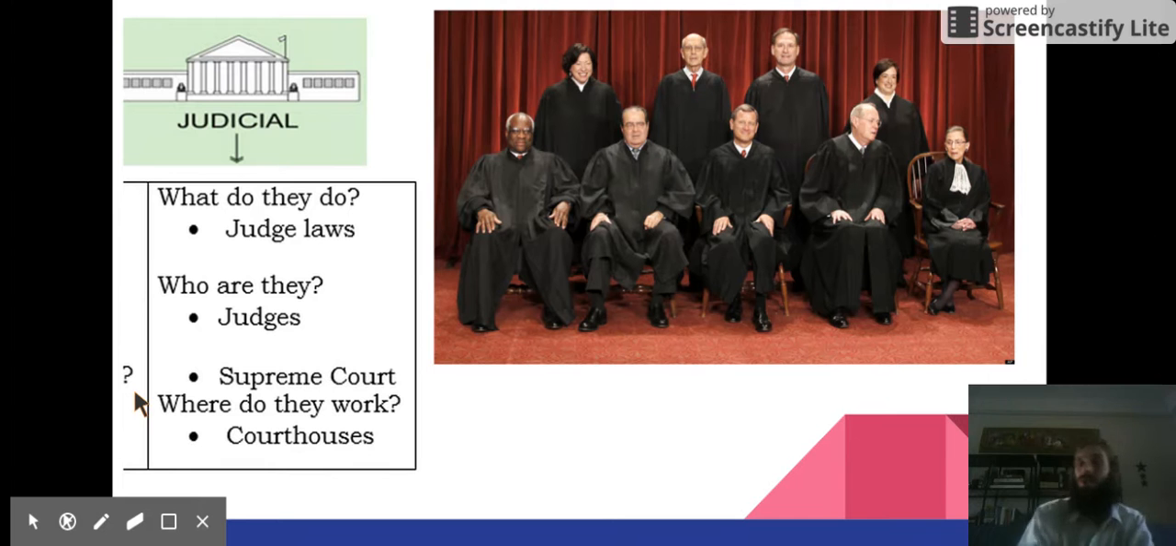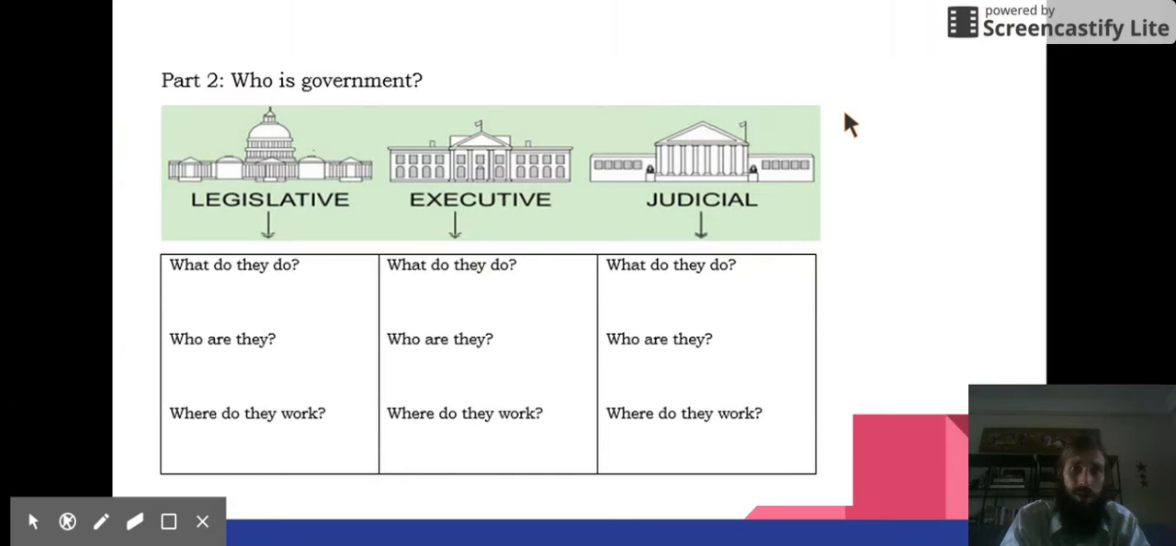This is a picture of the Supreme Court here. This is your government. See them sitting and standing tall. Wait, what is this guy? Hey, look forward. We're taking a picture. Okay, he's spacing out. And they work in courthouses all over the country. Now, that's who the government is.